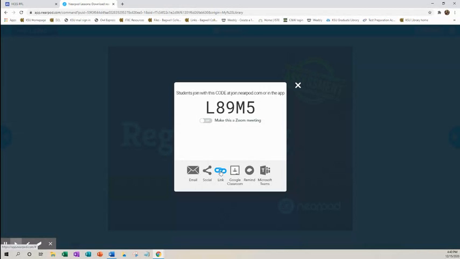You can even put the link on Schoology if you choose. You can go social where you put it on Facebook or Twitter or Dojo, whatever you want to. And you can also email it out. But this is their code that they would enter. So you can deliver it to them however you want. You can even have it up on the board and have them type it in if you want when they're signing in. I'm just going to click on the X and get out.